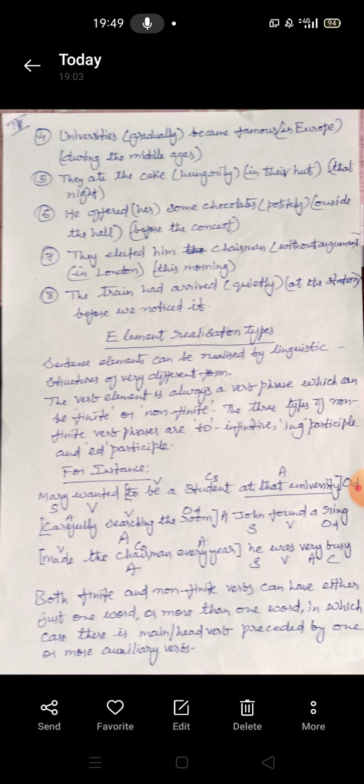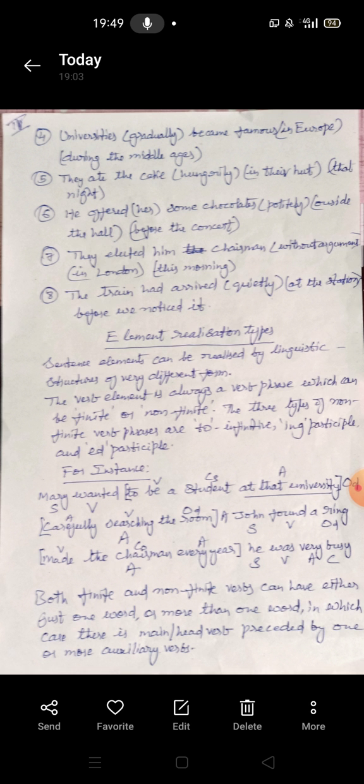Now, since we have two objects, it is a ditransitive verb. And normally a sentence that has two objects can be passivized in two ways. It can be passivized with some chocolates, the direct object, and it can be passivized using the indirect object. That is, she was offered some chocolates, or some chocolates were offered to her. Of course, you see the adverbials in brackets. They can be added to this basic structure SVOO, that is subject, verb, indirect object, direct object, and adverbial of manner, adverbial of place, and adverbial of time.